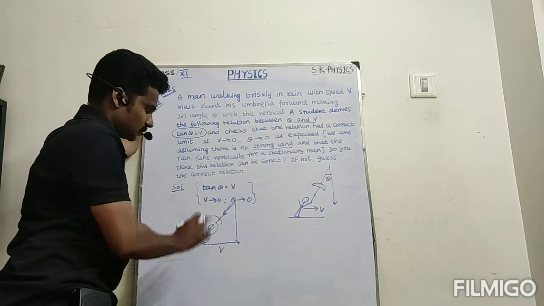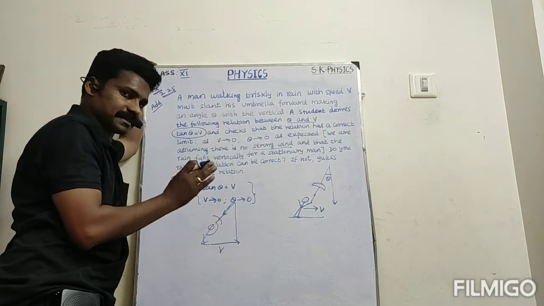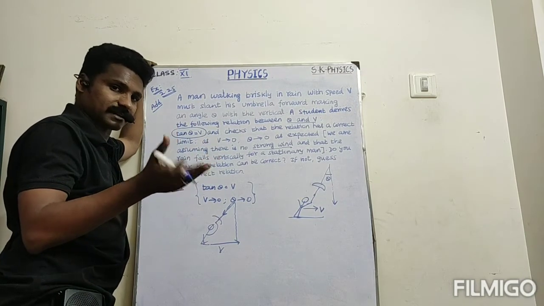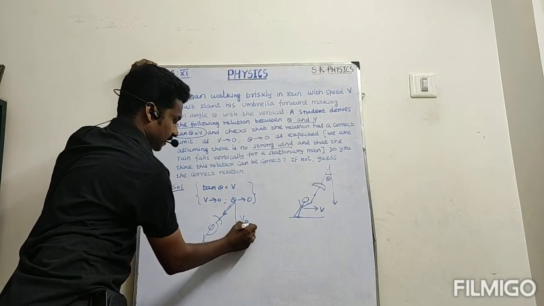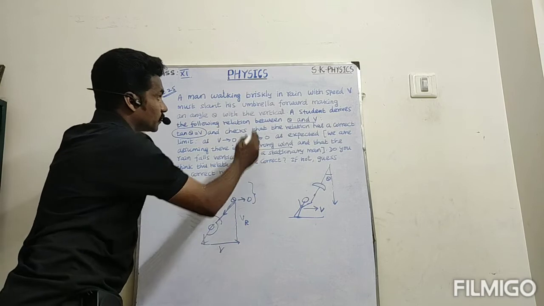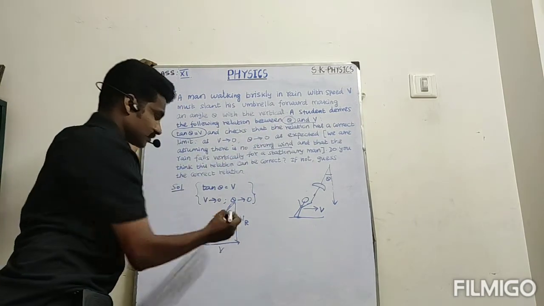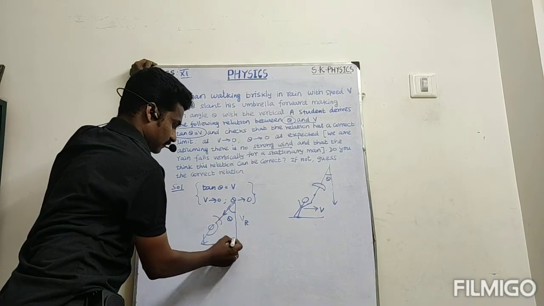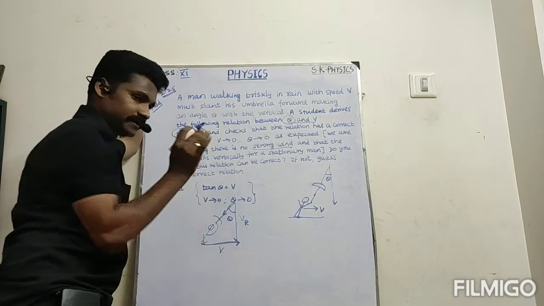For logical purposes only I am explaining. Here the vector concept is there. In the next lesson, the fourth lesson, we are discussing the vector concept. So this is actually the velocity of the rain, and the angle is theta with the vertical. So this is the theta angle with the vertical. This is the velocity of the man, and this is considered as the velocity of the rain.